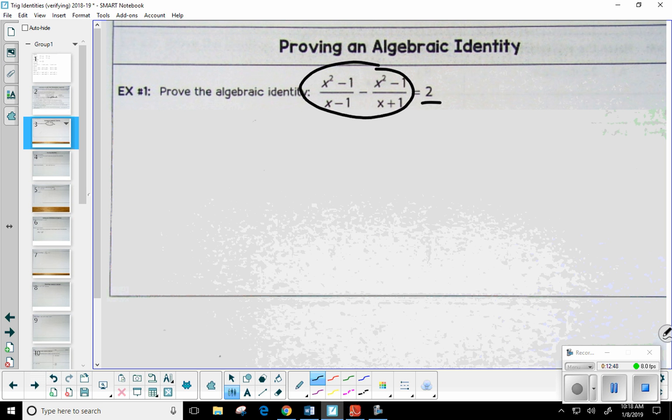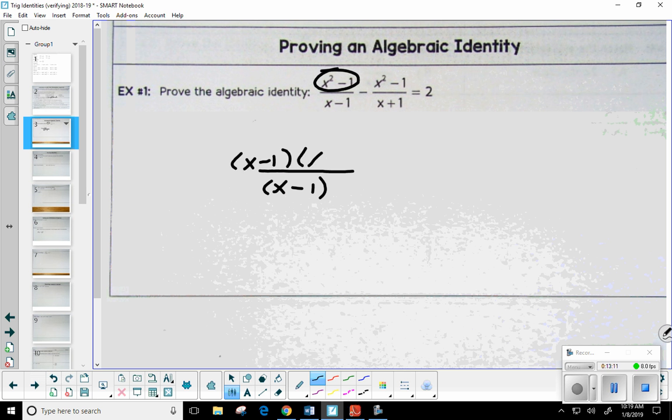Okay, what do you think, sir? Perfect. Okay. The numerators are both difference of squares. So let me start with this first fraction. So we have x minus 1 as a denominator. So x squared minus 1, we were just talking about these groups. If you factor a difference of squares, you get what? Conjugates. What would those conjugates be? Yeah, x minus 1, x plus 1. And remember, the order doesn't matter. If you put the plus and then the minus, that's fine. Okay, so now minus. Then I've got x plus 1 down in this denominator here. Okay. And the same numerator is going to give me the same product. So x minus 1, x plus 1.